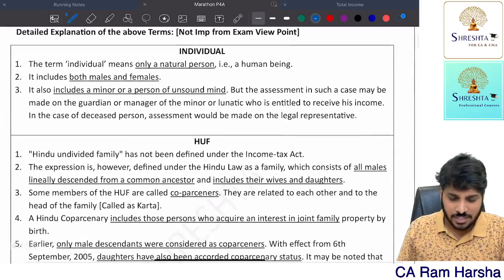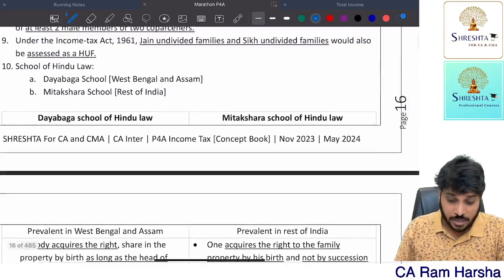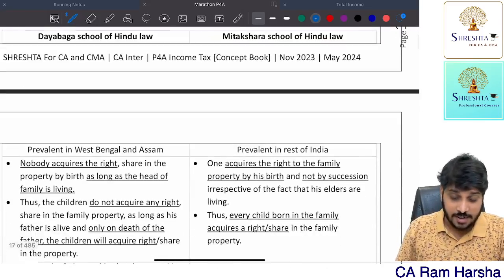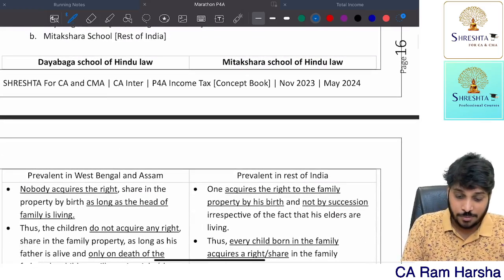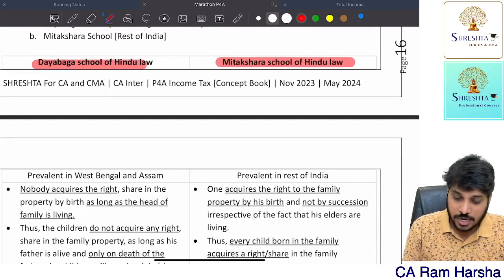Assessee, person definition is given. So for all of that, some extra detailed information is given here. Now this is important for you. Now they may ask you a straight theory question.